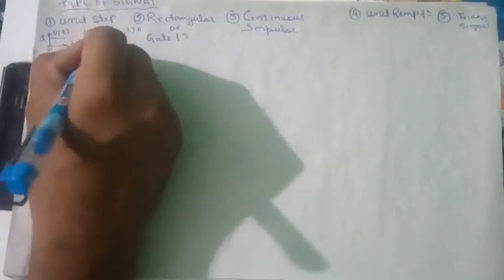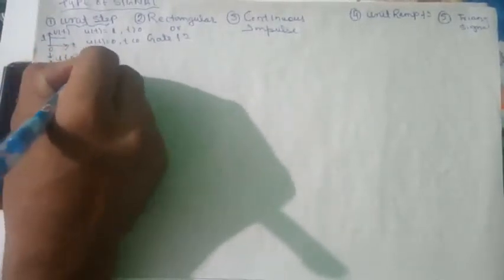Now the first one is the unit step signal. It is very important. From the name it is clear that the step is of unit height. The unit step signal is represented by a diagram like this, and its amplitude is 1. It is written as u(t), where u is a function of time t. The value of u(t) is 1 for all values of time t greater than 0, and u(t) is 0 for time t less than 0. This is the mathematical definition of the unit step function.